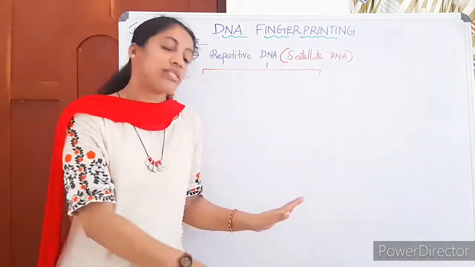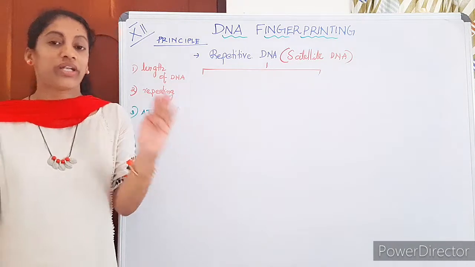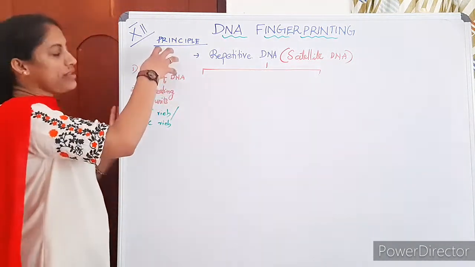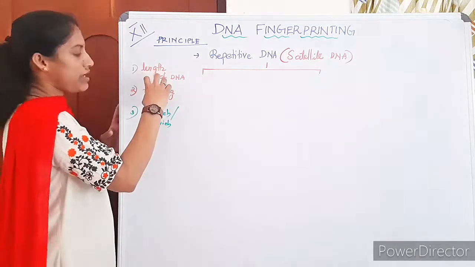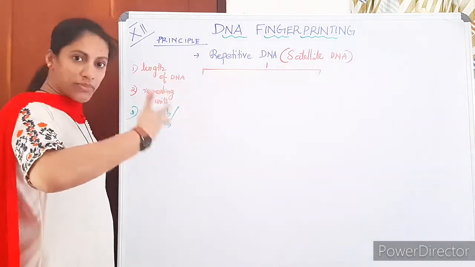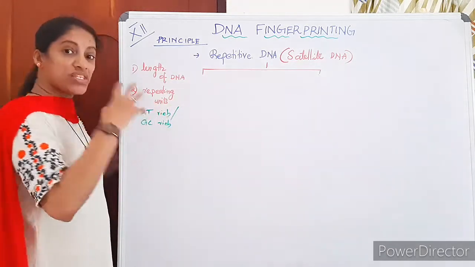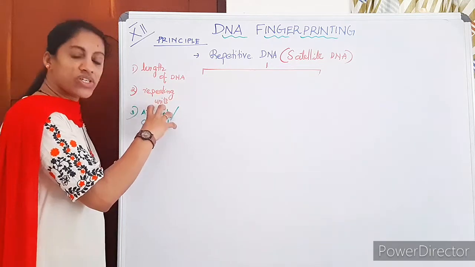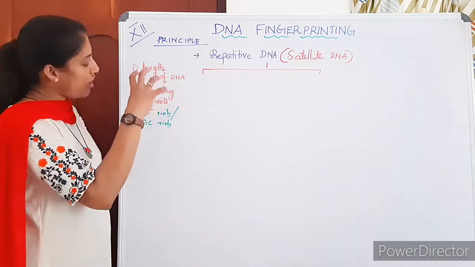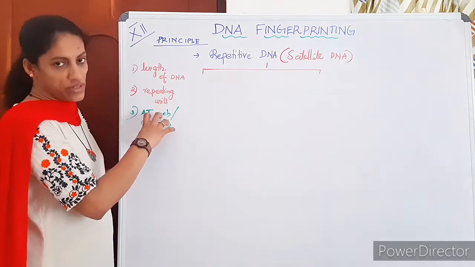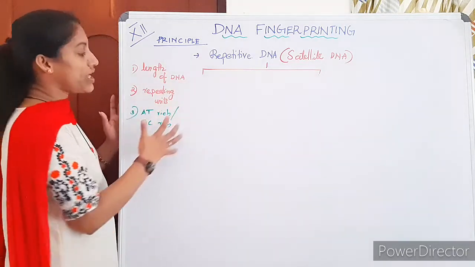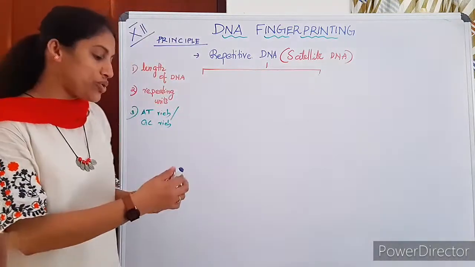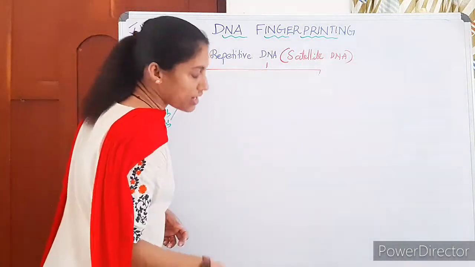I simply mean satellite DNA can be classified into many types based on these main criteria: the length of the DNA stretch, then how many times it repeats, whether it's a variable repeat or not, then whether it's a short repeat or not. Then the third criterion, whether it's rich in adenine thymine base composition or rich in guanine cytosine base composition. Taking such things into account, we can classify satellite DNA into many types, and one major classification is